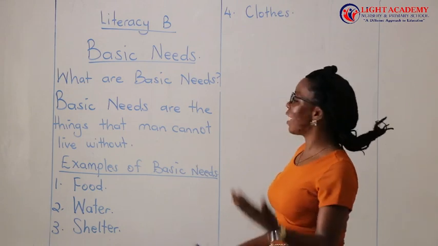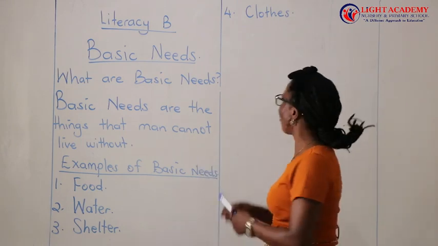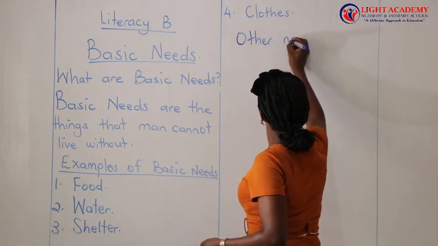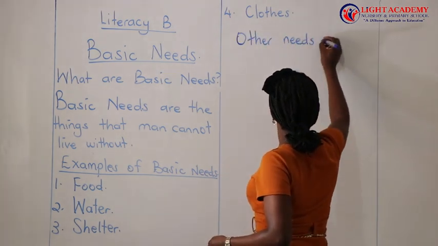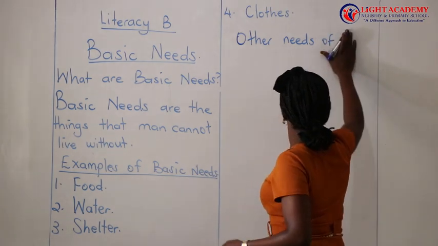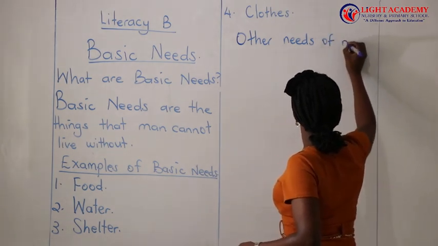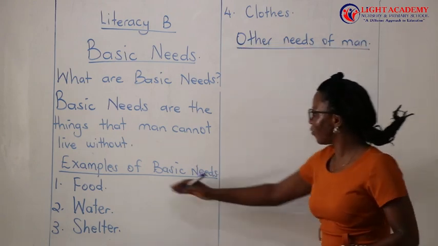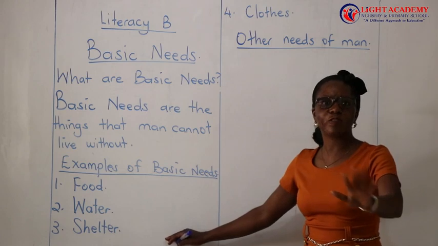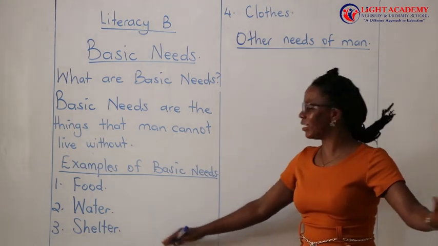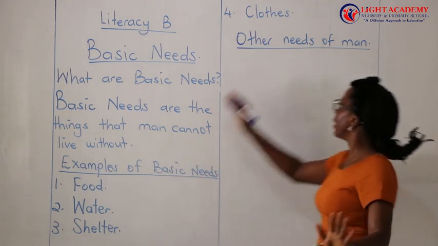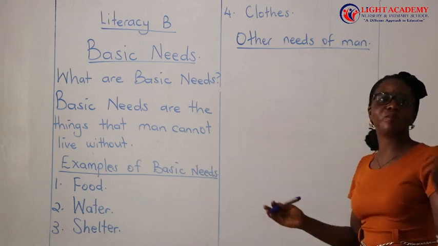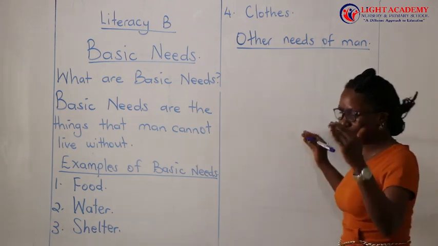We are going to look at even other needs of man. Apart from these basic, there are other needs of man, besides these 4, because these are essential. Without them, that one we have already talked about it, no one can live. But even these ones are very important in life, though they are not basic, but they are also important.